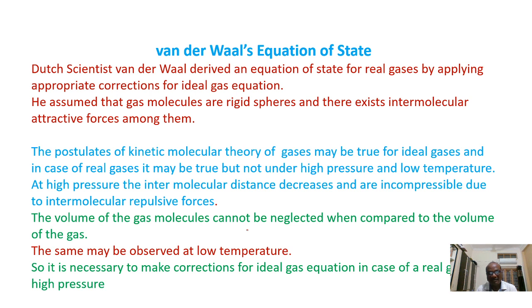That equation cannot be applied to real gases because they show deviation from Boyle's law, Charles' law and Avogadro's law. That's why now we discuss the van der Waals equation of state, which is applicable to real gases. The Dutch scientist van der Waals derived an equation of state for real gases by applying appropriate corrections to the ideal gas equation.